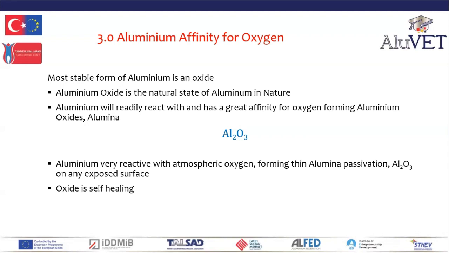Now, the alumina is actually very, very important because the alumina passivates the surface of the aluminium. It gives it the important property of corrosion resistance. So the surface of any aluminium that you see anywhere has a thin layer of alumina, aluminium oxide, on the surface. Aluminium cannot exist in air without forming this very, very thin layer of aluminium oxide, alumina, on the surface. And because it reacts so incredibly quickly, the aluminium oxide is self-healing.